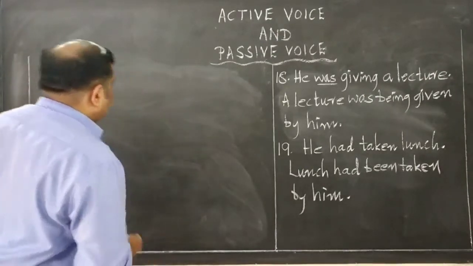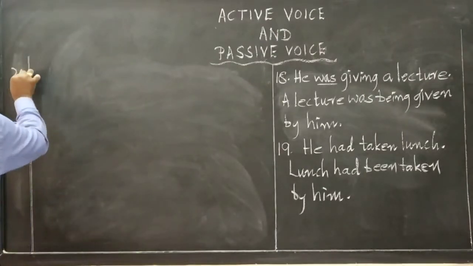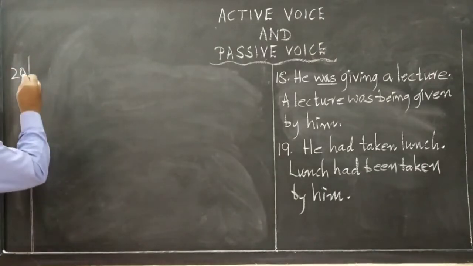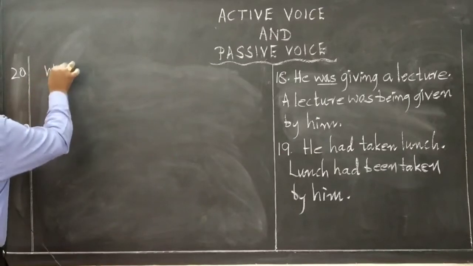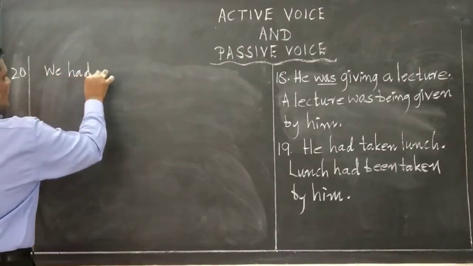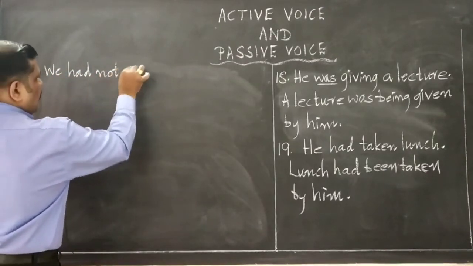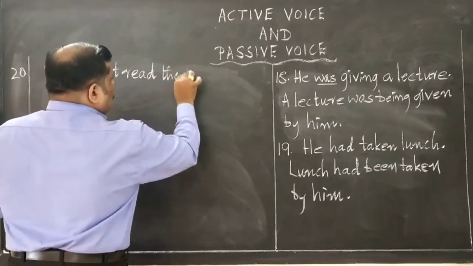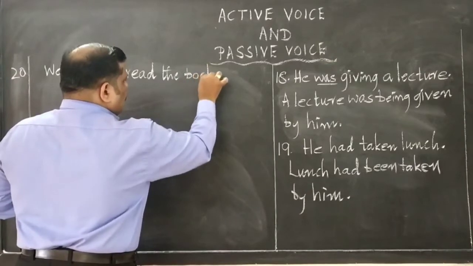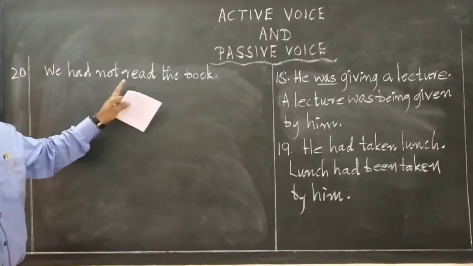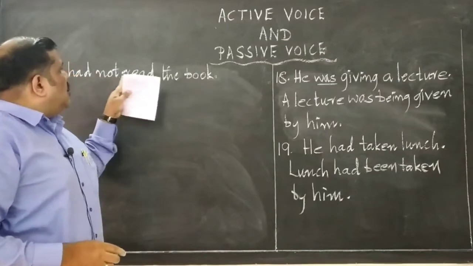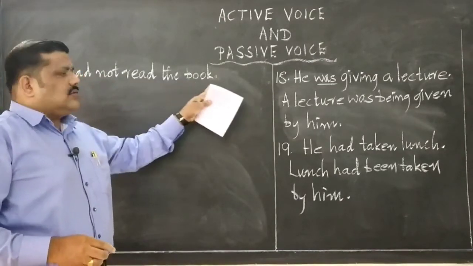What's the number? 20th. Exercise number 20 is, we had not read the book. Again, past perfect tense, had read, see, had not read the book.